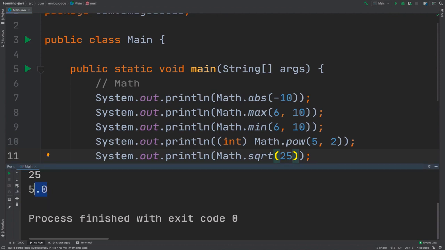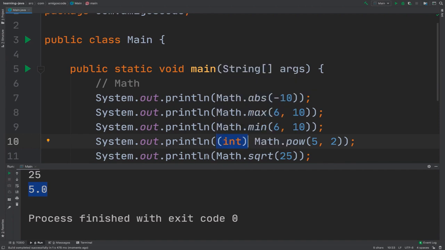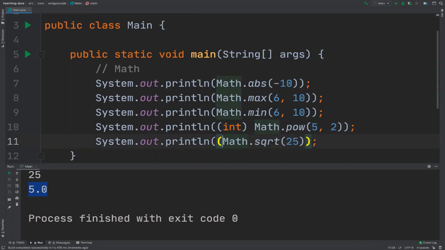There we go, so 5.0. If you want it to be an integer, you can simply add this bit right here. What this means is it's called casting, right? So we are casting the result to an integer. So again, let me do it. So int, and then close that, and this is casting. If I run it, you can see that it is 5.